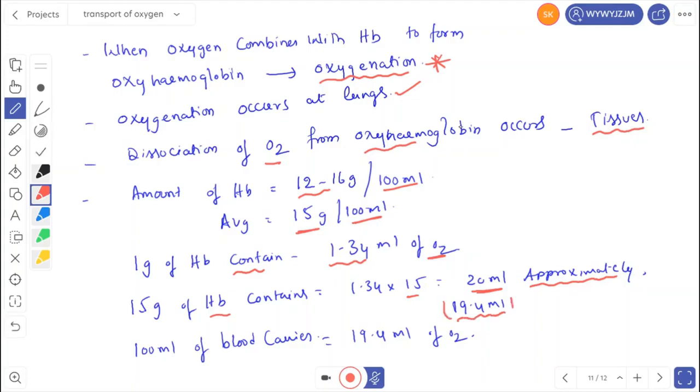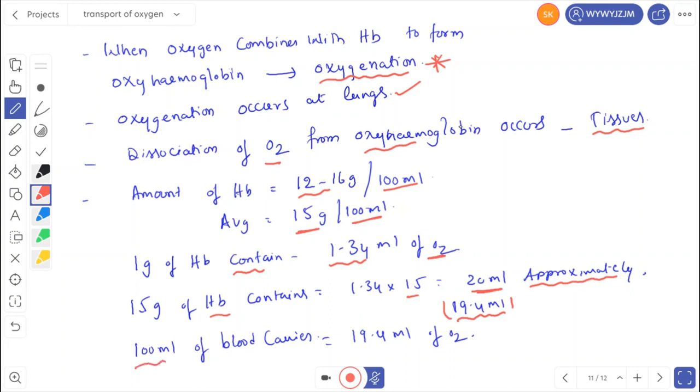Why do they use 19.4 ml? Because every hemoglobin molecule does not carry 4 oxygen molecules. Remember that. Some hemoglobin molecules carry 3, sometimes they may carry 2. So they calculated it as 19.4 ml of oxygen.